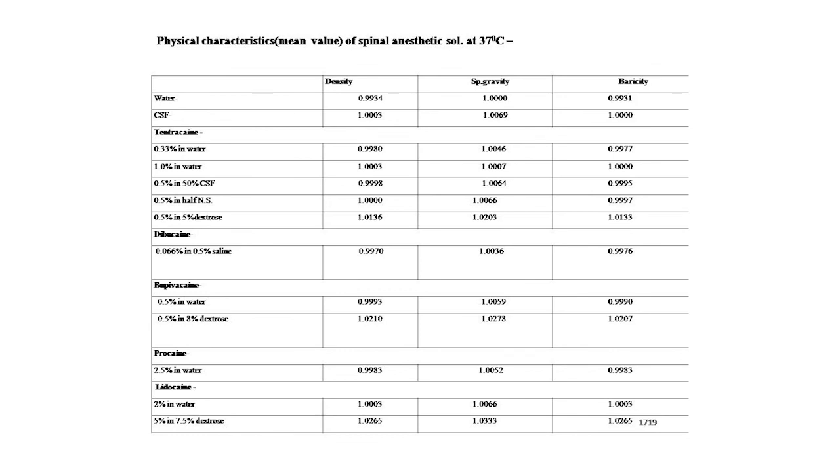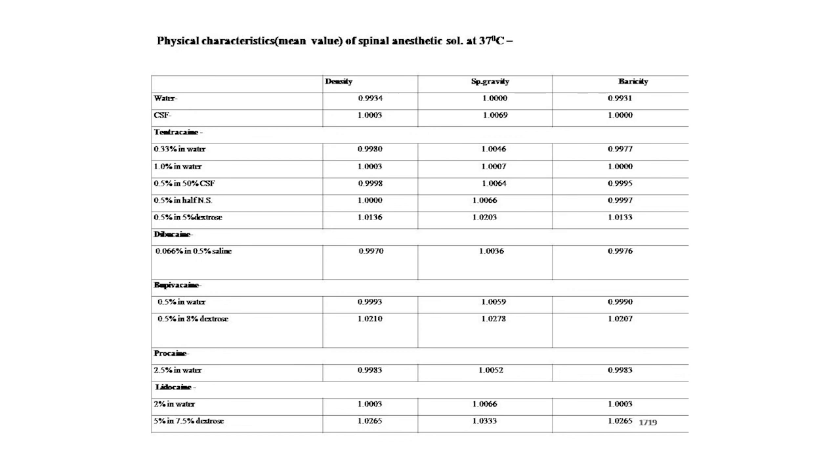Procaine 2.7% in water, density is 0.9983, specific gravity 1.0052, baricity is 0.9983. Lidocaine 2% in water, density is 1.003, specific gravity is 1.0066, baricity is 1.003, and lidocaine 5% in 7.5% dextrose, density is 1.0265, specific gravity 1.0333, baricity 1.0265.